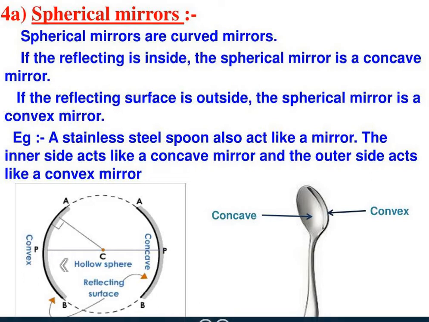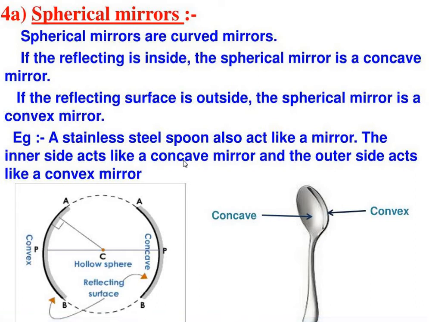The polished curved surface of a spherical mirror also reflects light, but the images formed by them are different from those formed by a plane mirror. A very good example is the spoon. If it is shiny on the back side, it is convex, and if it is shiny on the front side, then it is concave. A stainless steel spoon acts like a mirror. The inner side acts as a concave mirror and the outer side acts as a convex mirror.